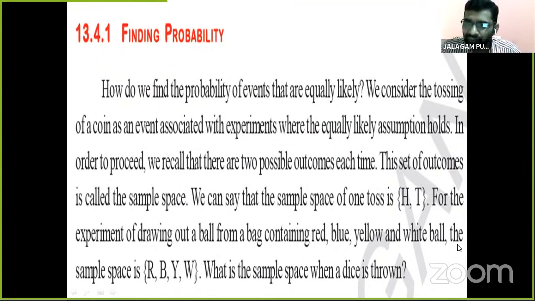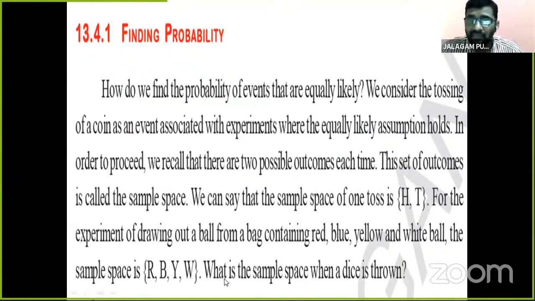Listen carefully, children, the sample space here is R, B, Y, W. Here R means red, B blue, Y yellow, W white. So the sample space is nothing but the total outcomes.